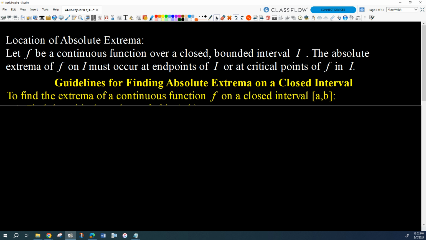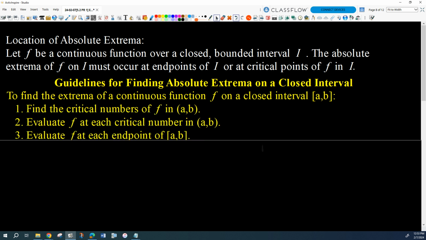That's it. We just need to find the highest and the lowest places on our interval. They can only occur at critical points, some of which may not correspond to extrema, but all extrema would have to occur at critical numbers, right? And then the endpoints, and we'll just see which one wins the maximum race and which one wins the minimum race.